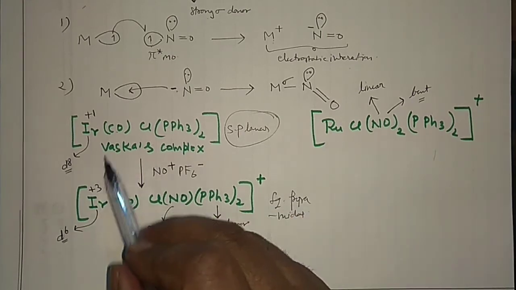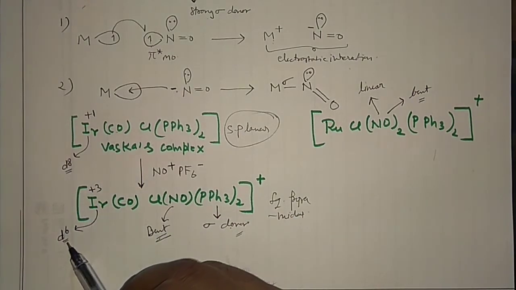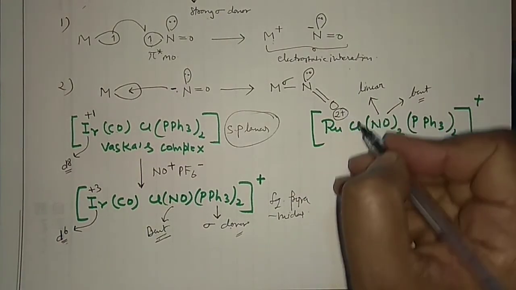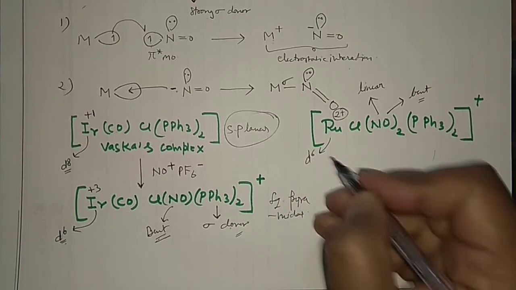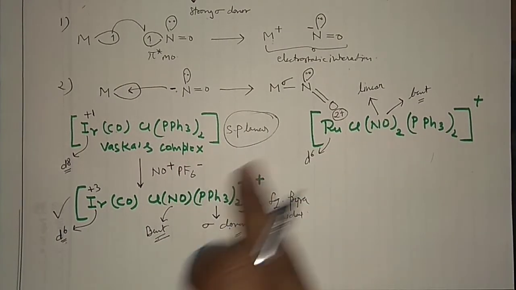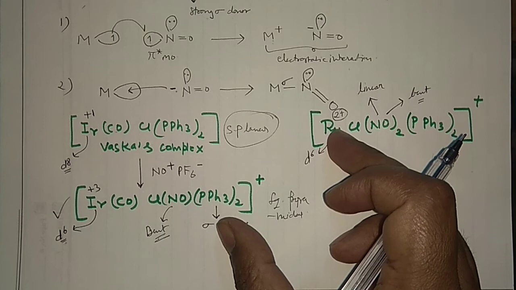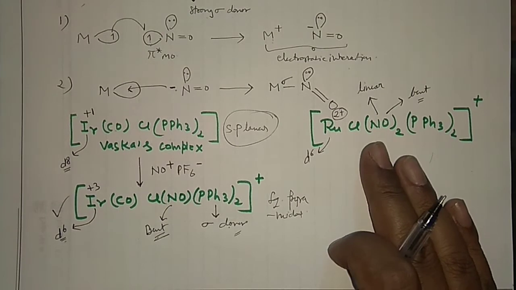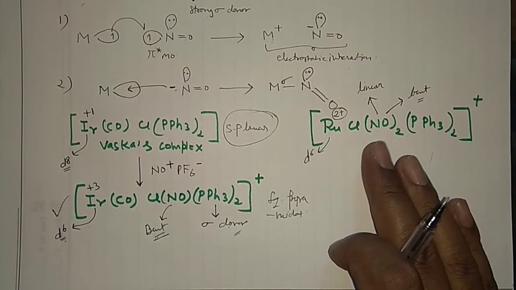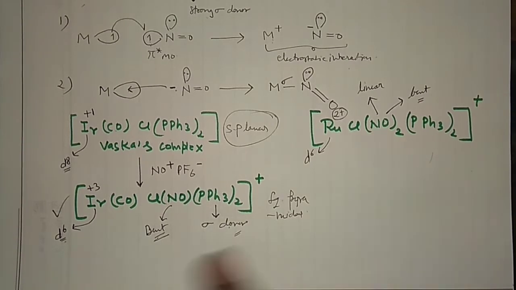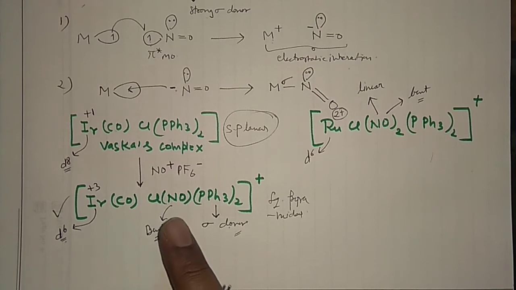Again, I have told you it's a d6 system. Ruthenium in that case is in the +2 oxidation state. It is also a d6 system. So this complex and this complex, not these two actually, this and this, are isoelectronic species. Then you can ask why this complex is giving two kinds of linkages, and this complex is giving only the bent kind of linkage. Why is the linear kind of linkage not present in that case?